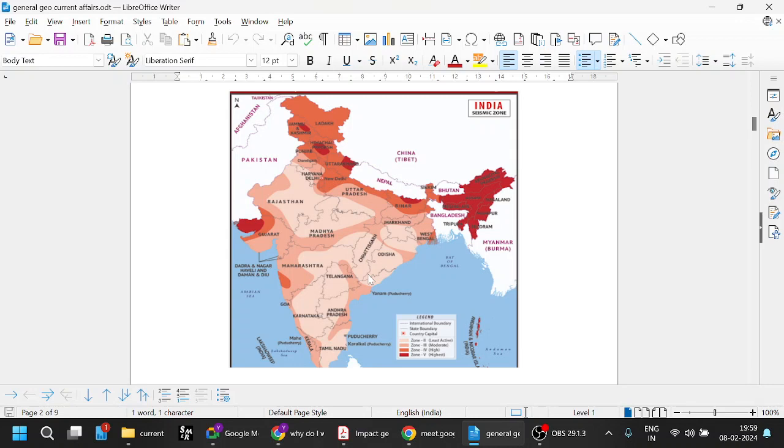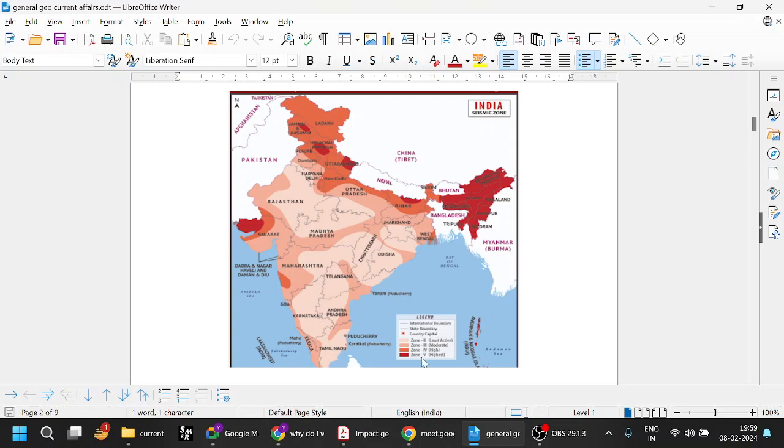So that question is also frequently asked. In Andhra Pradesh, what are the earthquake zones? Zone 2 and zone 3. Where is zone 3? In the southern coastal belt. Where is zone 2? In Rayalaseema region and the northern north coastal region, northern circars. So Andhra Pradesh is not very prone to earthquakes.